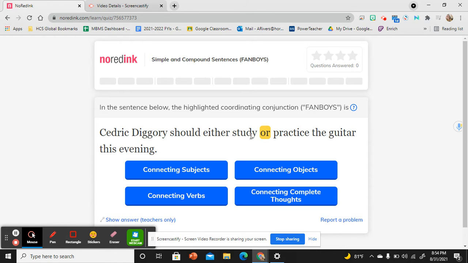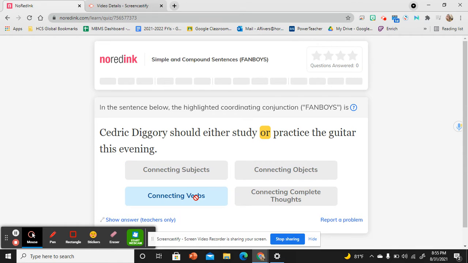So I need to ask myself, study, practice: are those people or things doing an action? Are those objects? Are those actions? Or are they complete thoughts? I know study and practice are actions. There's something I can do. So this FANBOY is bringing together two verbs. This FANBOY is connecting verbs. It's connecting actions.